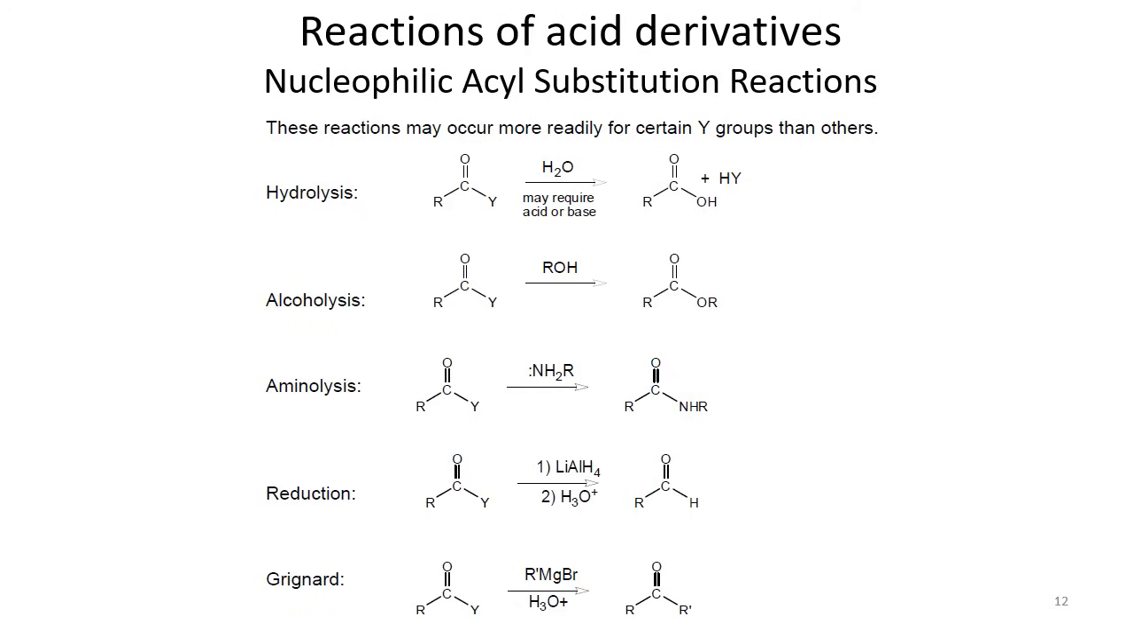So be it acid chloride, acid amide or ester, these types of compounds can all be hydrolyzed by water, and may require acid or base, and can be converted like this. Any type of acid derivative that undergoes this type of reaction, we call it alcoholysis or aminolysis, like this.